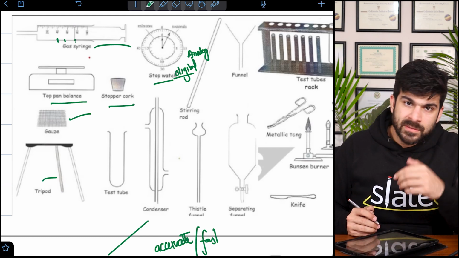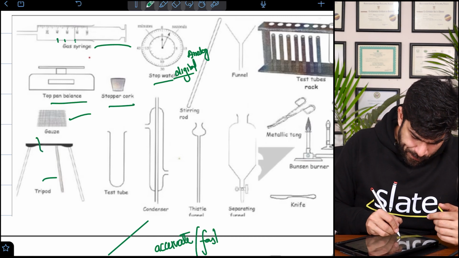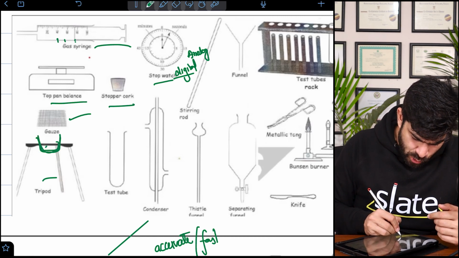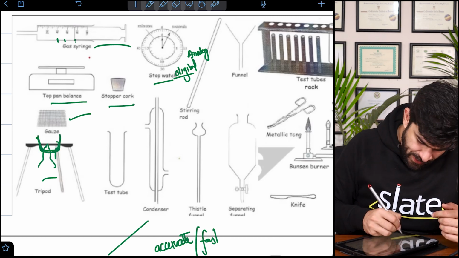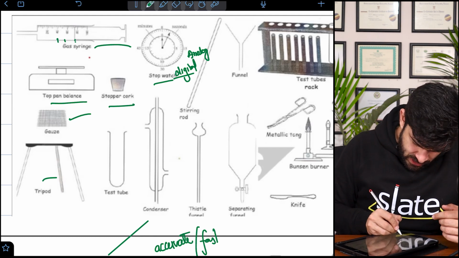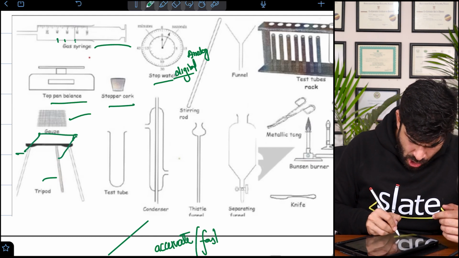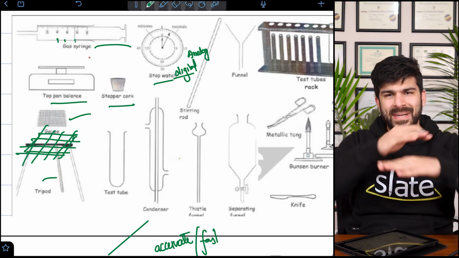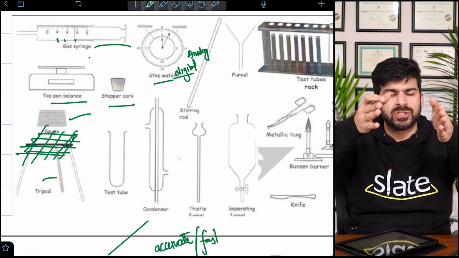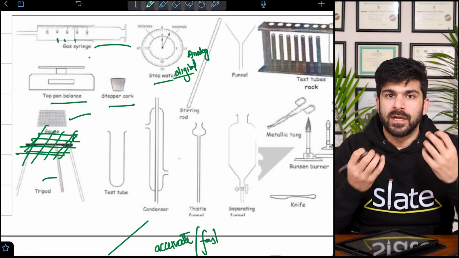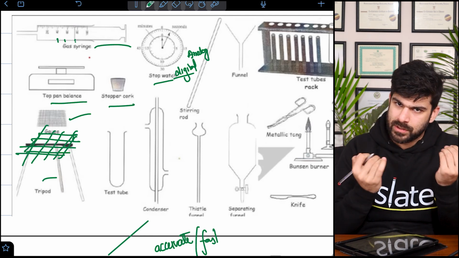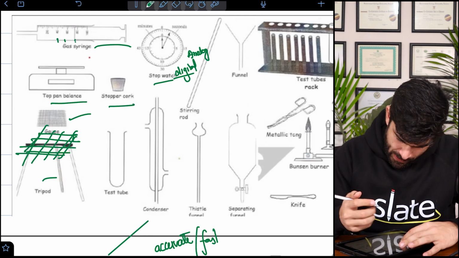When we are using a crucible, we can put the crucible here and then we do strong heating. But when we are using glass apparatus, we first put the gauze here. Gauze is just a metallic frame. You can put any glass on it, it won't break. There will be lesser heat towards it, but it will still be heating.